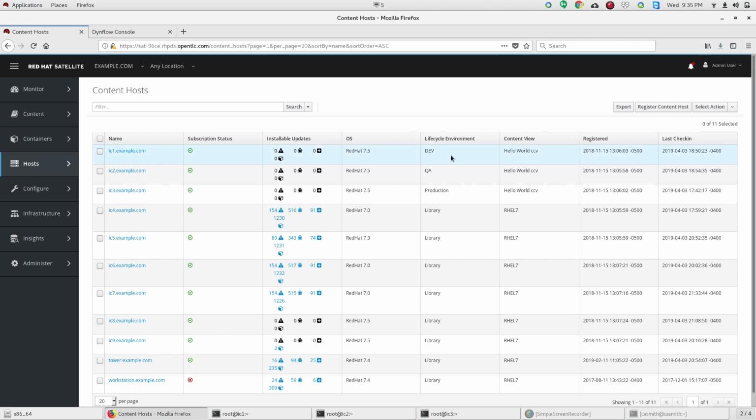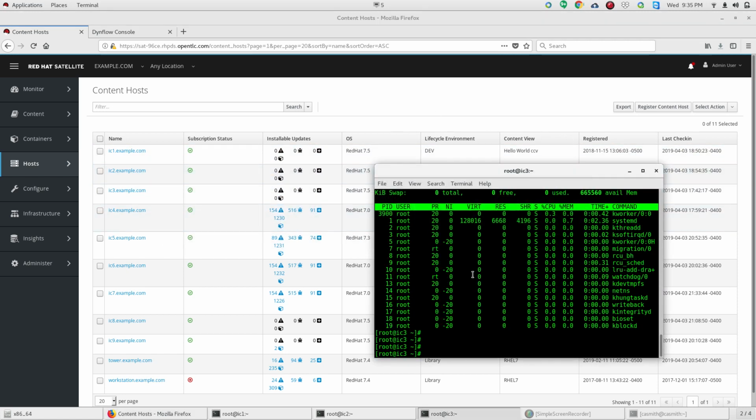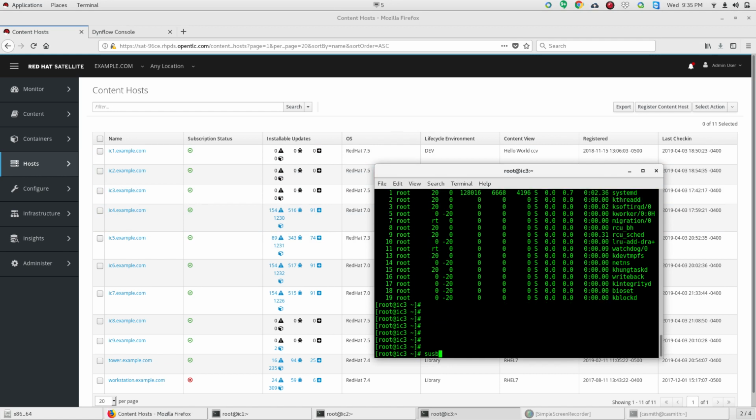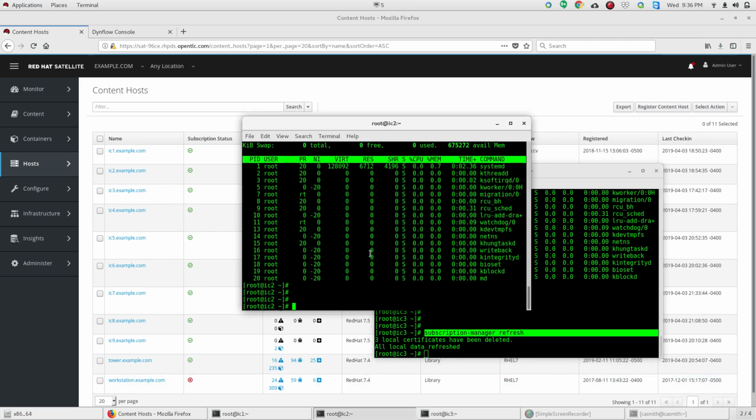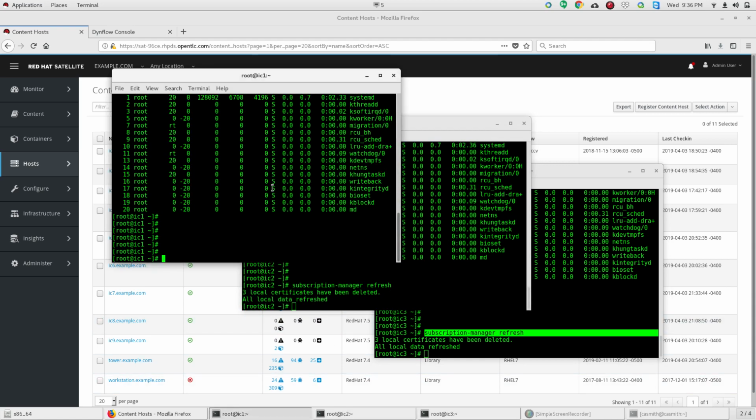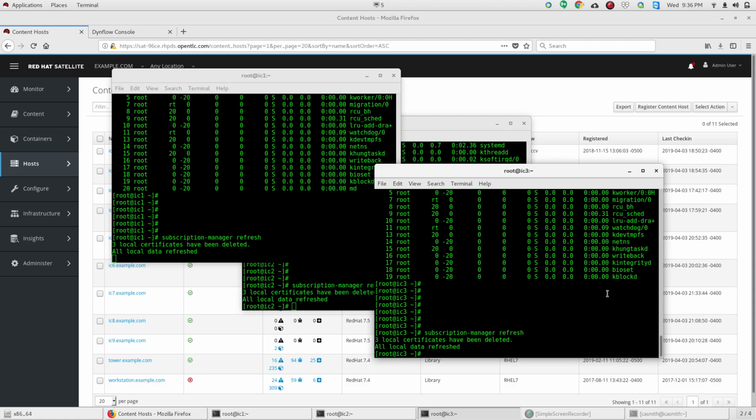If you do actually have to make that move, then the recommendation would be to do a subscription-manager refresh to get all of the latest updates from your satellite server, and do a yum clean all and rm -rf /var/cache/yum/x86_64.